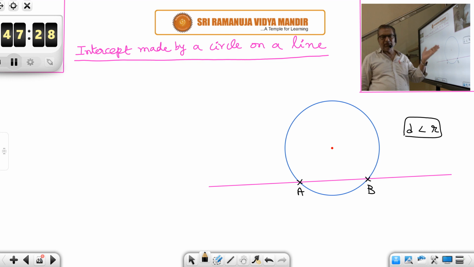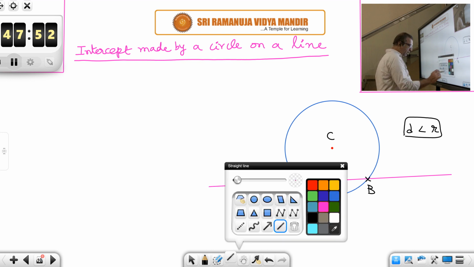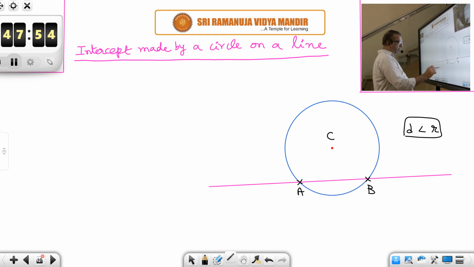Suppose the equation of the circle is given and the equation of the line is also given. How to find the distance AB? That is the question. So first we have to find the center of the circle. The center is (-g, -f). Radius also you can find: root of g² + f² - c. Afterwards, from the center of the circle, draw a line perpendicular to the line AB.